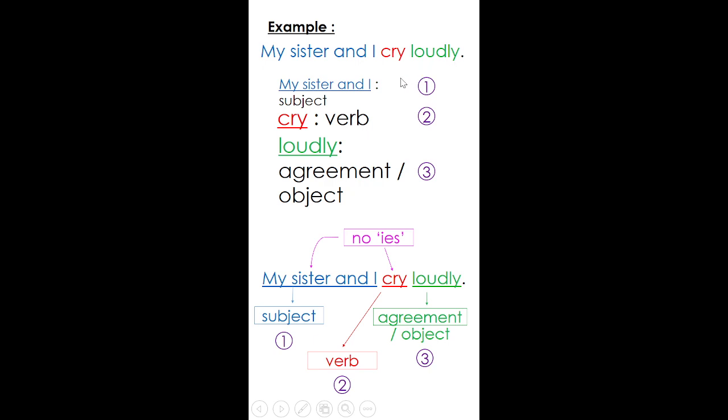But how am I going to make sure that I am making the correct sentence? I have to look at the subject. Again, you might say, Sir, I can't find it in the Sihat group. You have to think. My sister and I. Remember, when it involves you in the situation, when you are in the sentence, are you going to use we or they? Yes, it is we, not they.